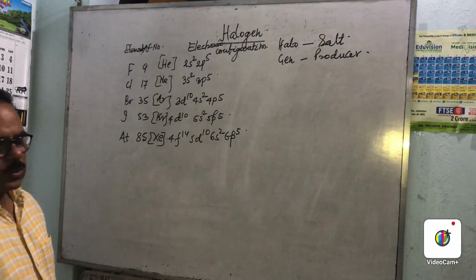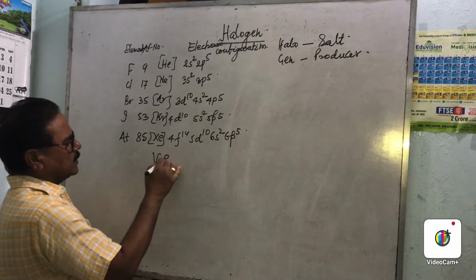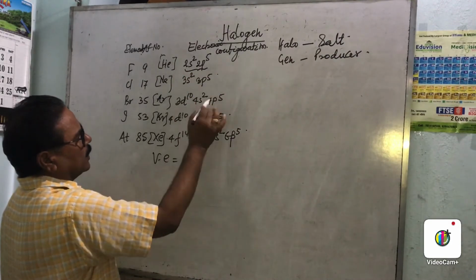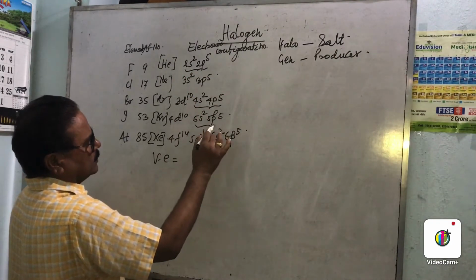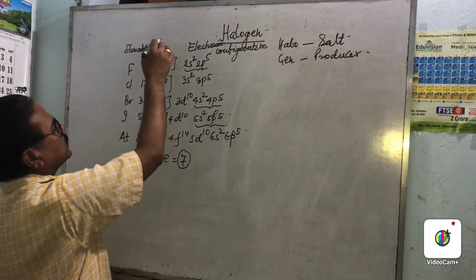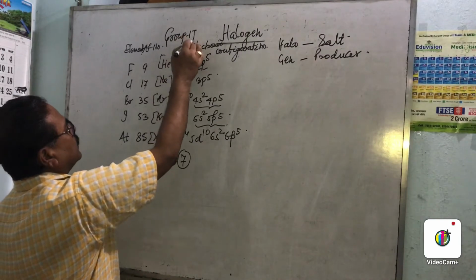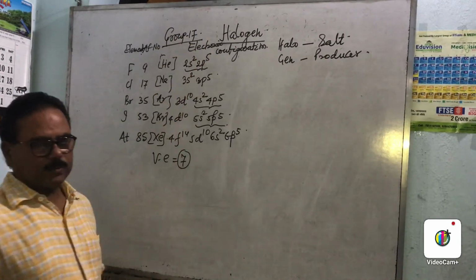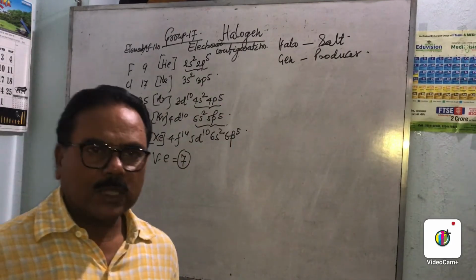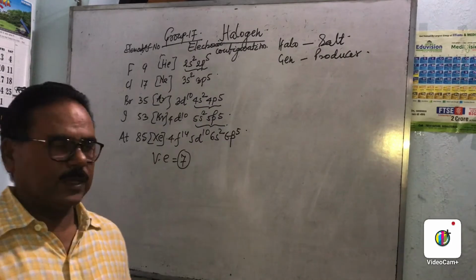In the valence shell, the valence electrons are the sum of 2s and 2p, and 3s and 3p, and the valence electron count is 7. So it is called group 17 in the modern concept of the periodic table. So this is all about the elements and their electronic configuration.